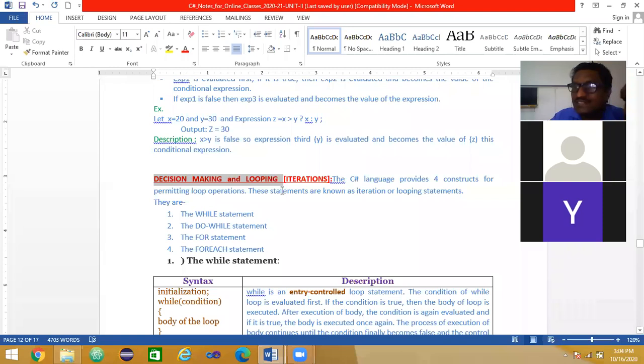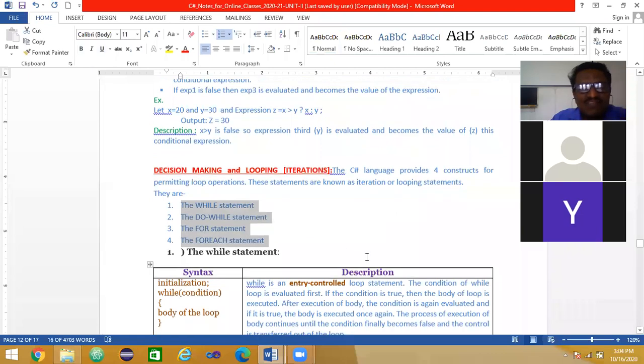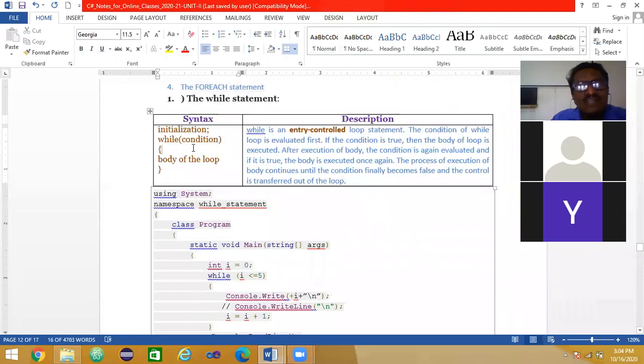So today we discussed decision making and branching. Now tomorrow we shall discuss decision making, looping. This is also called iterative statements or iteration constructs. So we shall discuss these 4 tomorrow. Okay, very simple. Everything is written here. While, what is the syntax? I have made a very systematic table here.